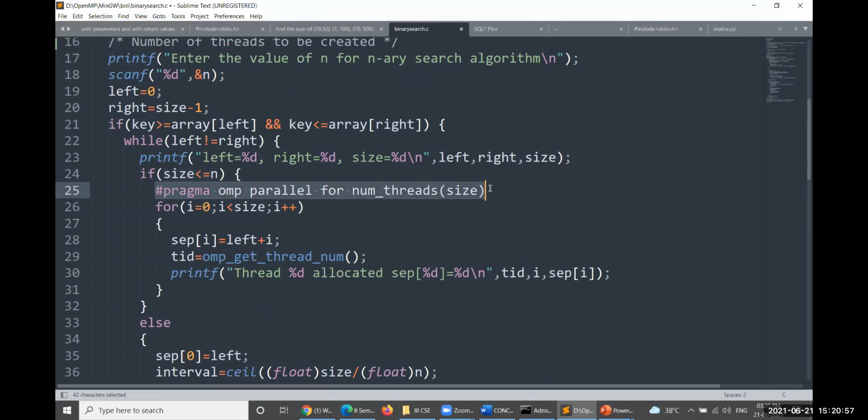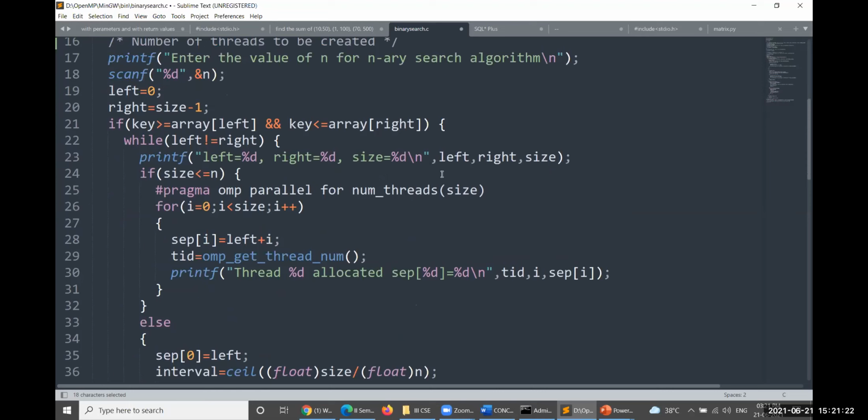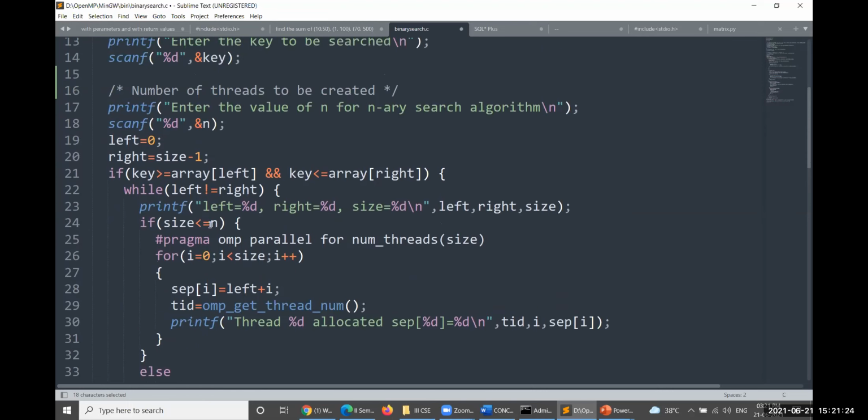Size will be equal to 5, in the sense 5 threads are going to be created. Size will be equal to 20, in the sense 20 threads are going to be created. Size will be equal to 100, in the sense 100 threads are going to be created. So whatever number of elements you have, those many threads are going to be created here. That is the point which we have to take into consideration.